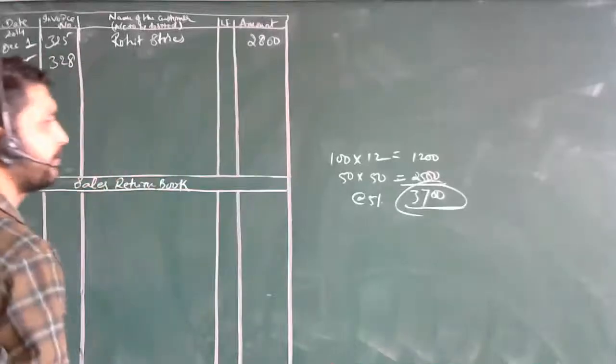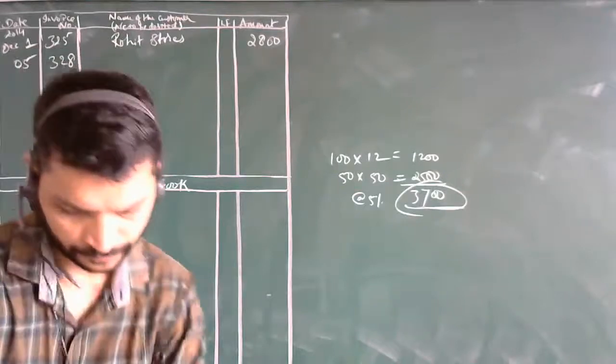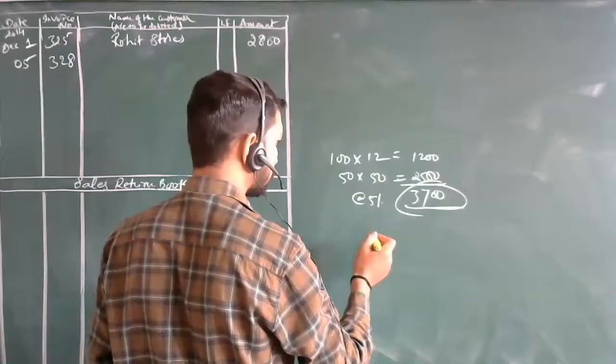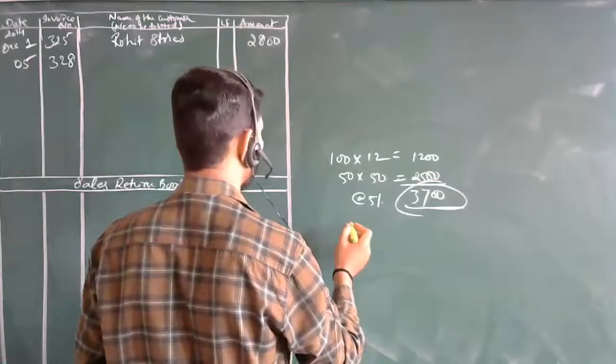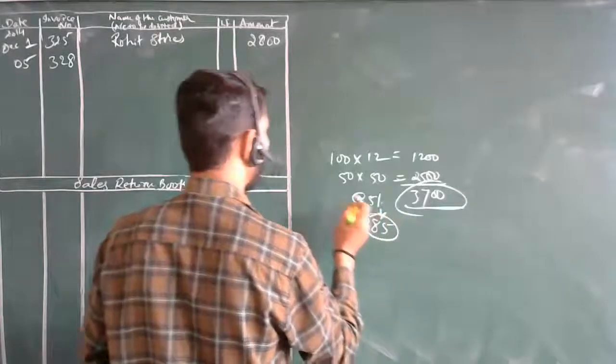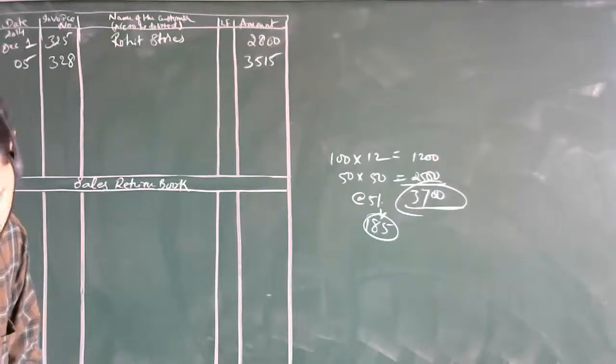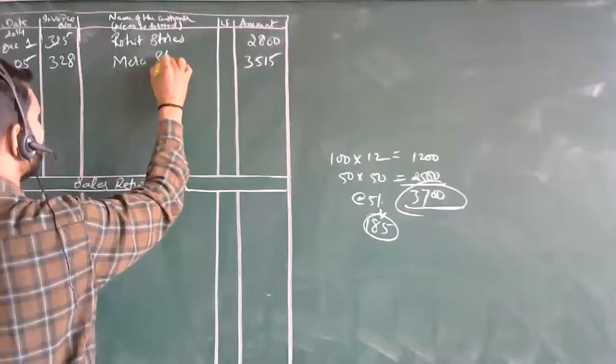So check it out, the total is 3700. The discount is 185, so 185 is the discount amount. Then the amount is 3515. Okay, so whose name is it? Mira Stores.